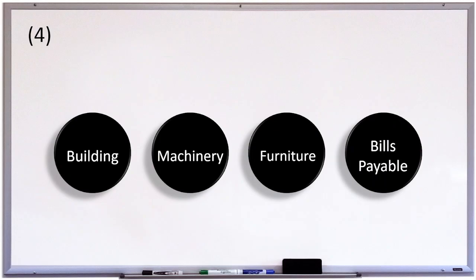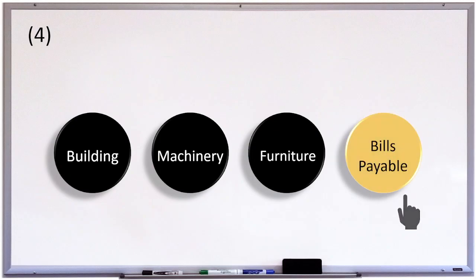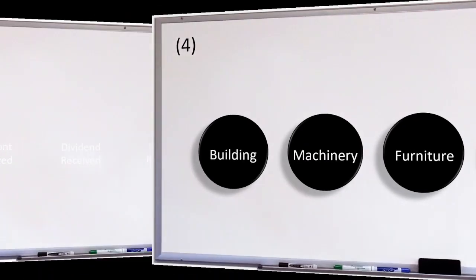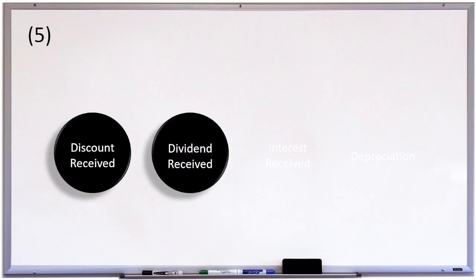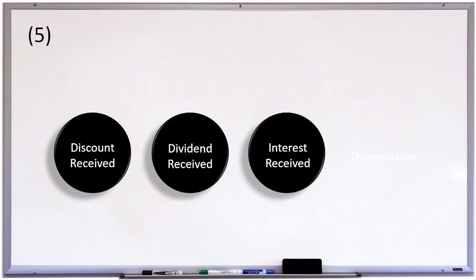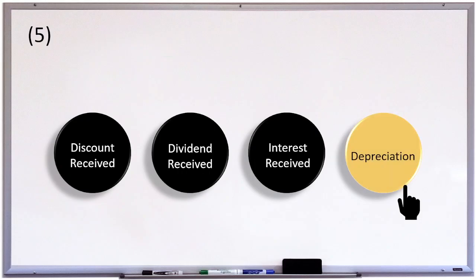And the odd one is bills payable. Discount received, dividend received, interest received, depreciation. And the odd one is depreciation.